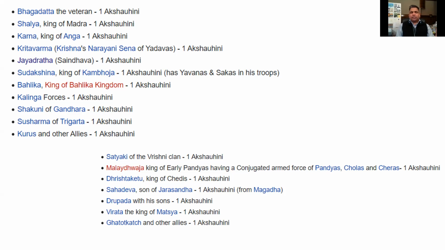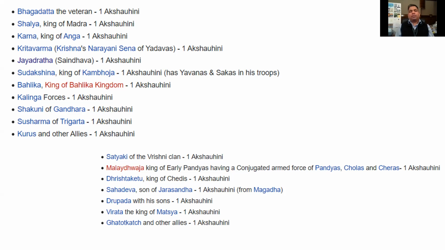Then there is Karna, who is coming from the eastern part of India, the modern times Bangladesh, and also the Indian state of West Bengal and the broader area around that place. Then we have Kritavarma. He's coming from the southern side from Dwarka, so west southwest area you can say, or central west area of modern day India.